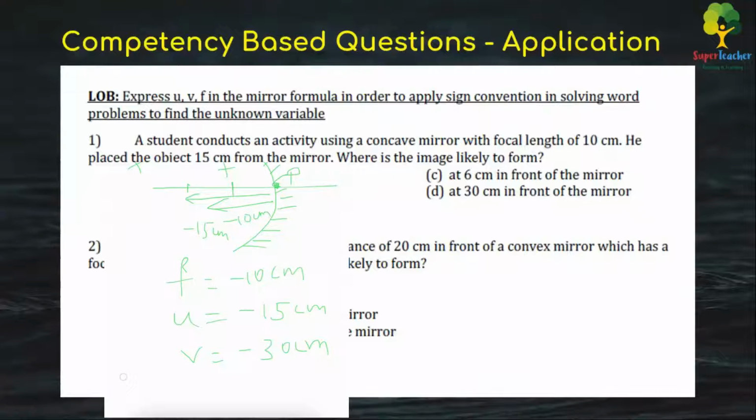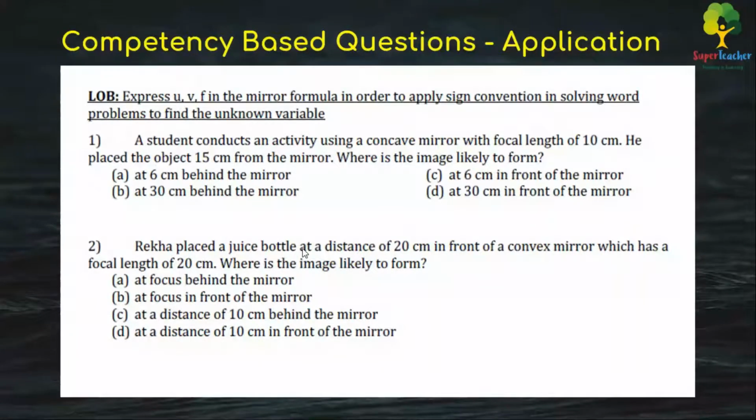So this is somewhere around here. It will be obviously inverted as well as magnified, but this distance from here will be minus 30 centimeters. So this is the image. Obviously it's a real and inverted image. So the answer here is 30 centimeters in front of the mirror, of course.